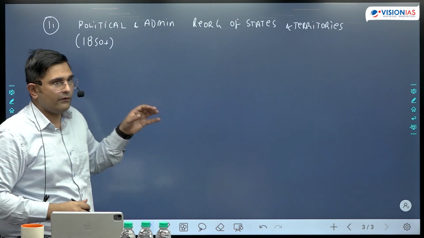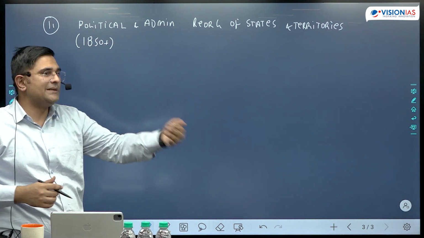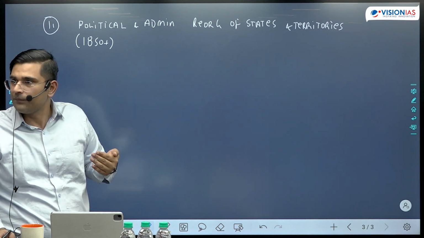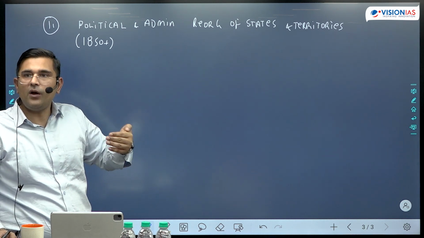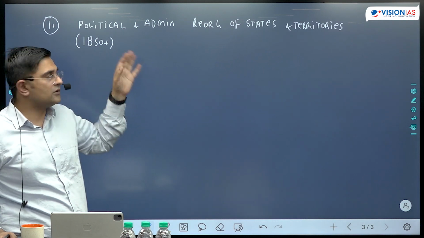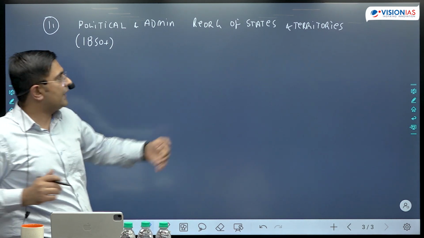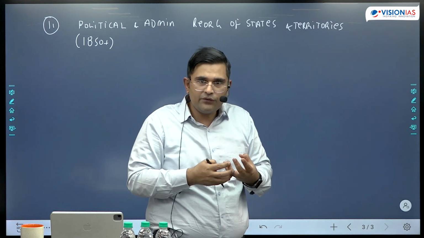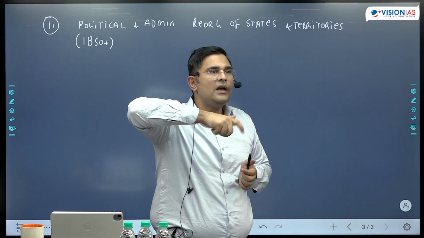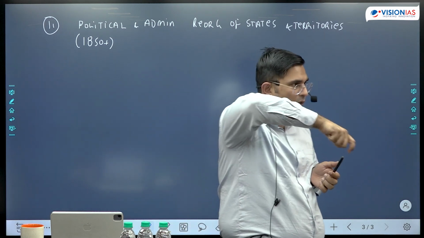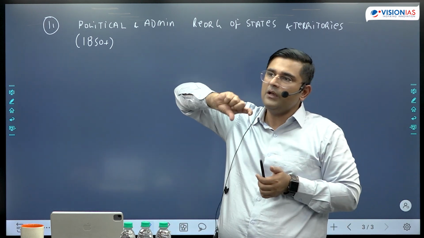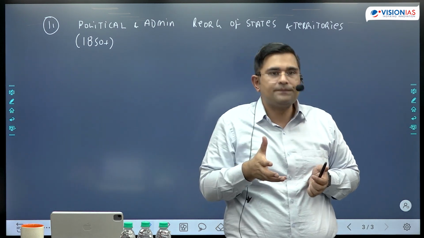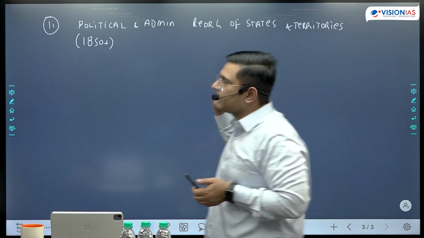When political assimilation is taking place, for example the integration of the princely states into India, or annexation of territory after fighting a war, that becomes political and that becomes territory. Whereas state means you already have a province and you are changing the structure of that province, its boundary, or you are changing the political management of that province in some manner. So that becomes the aspect.